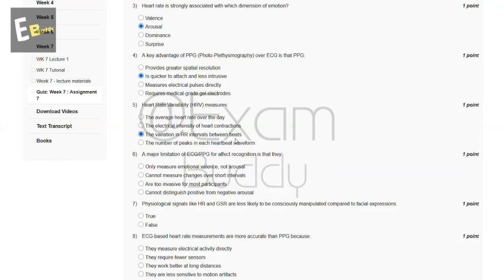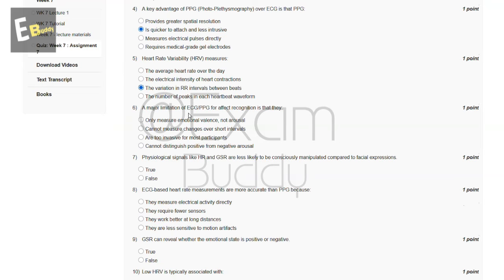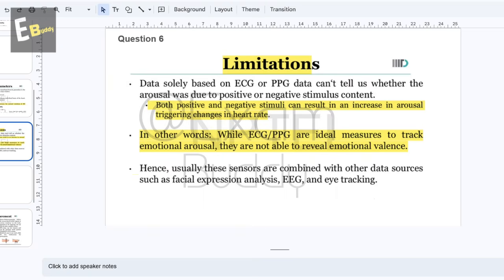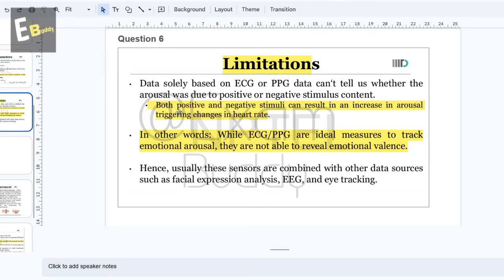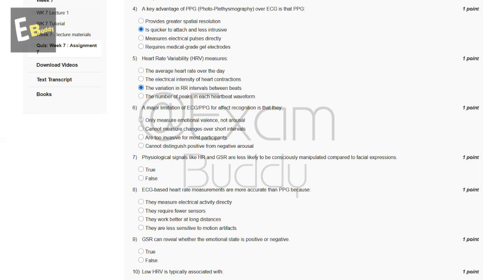And now let's go to our question number 6. A major limitation of ECG and PPG for affect recognition is that they... so these are the options, and now let's check the explanation. So the explanation says limitations. Both positive and negative stimuli can result in an increase in arousal, triggering changes in heart rate. In other words, while ECG and PPG are ideal measures to track emotional arousal, they are not able to reveal emotional valence. So the answer of our sixth question is D. Cannot distinguish positive from negative arousal.